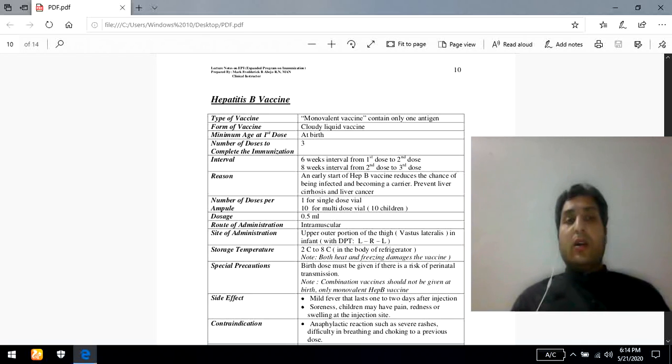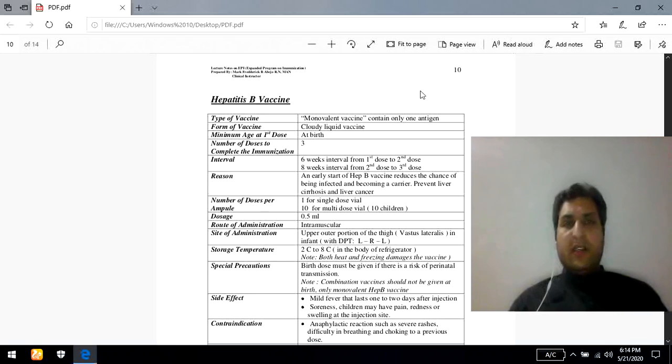So the hepatitis B vaccine is most commonly synthesized, prepared by genetic engineering mechanism. So it means that the genetic code of the virus is clear. The genetic code of the hepatitis C virus is still not clear. That's why the hepatitis C vaccine is not available in the market. So come toward the topic, that is the hepatitis B vaccine.